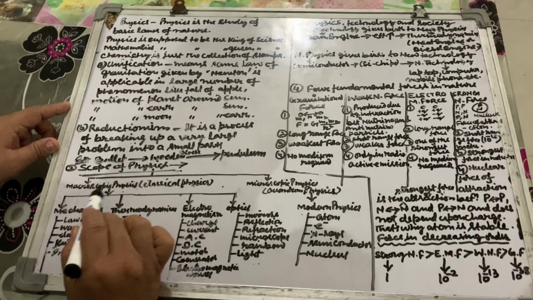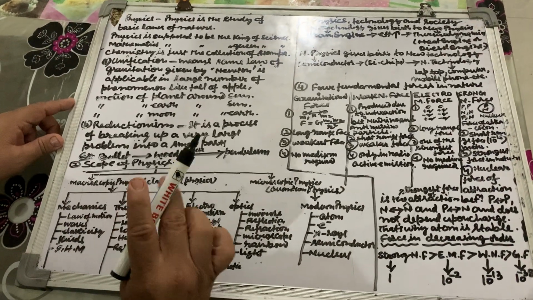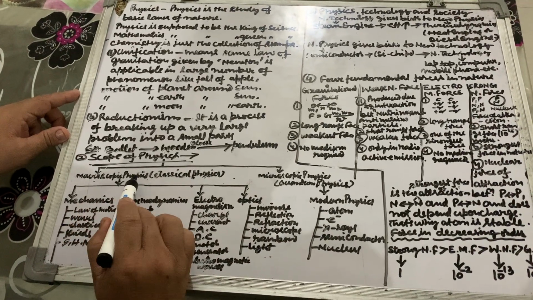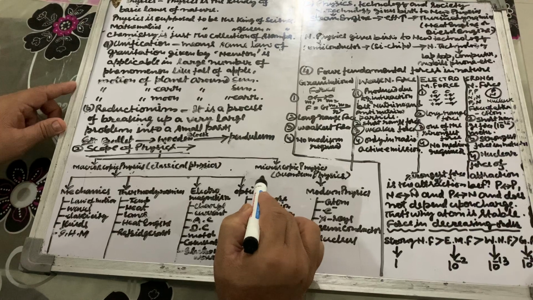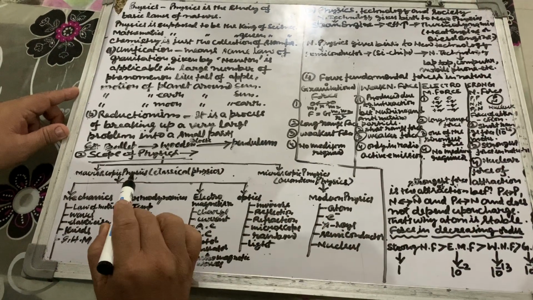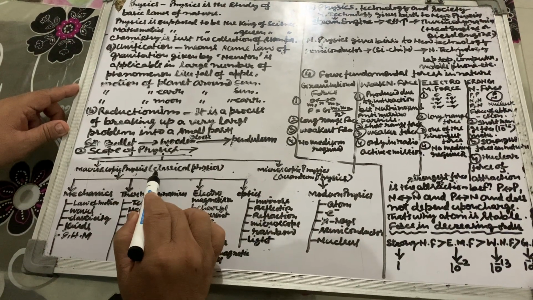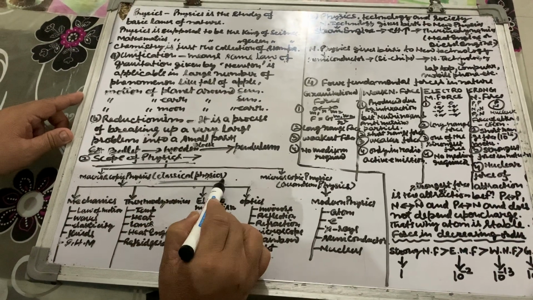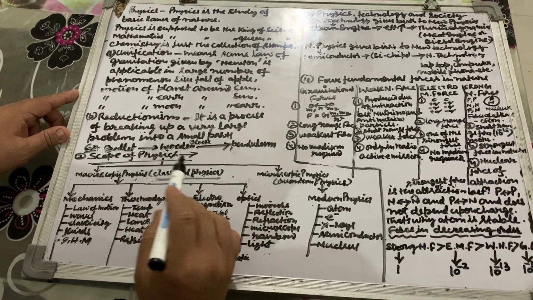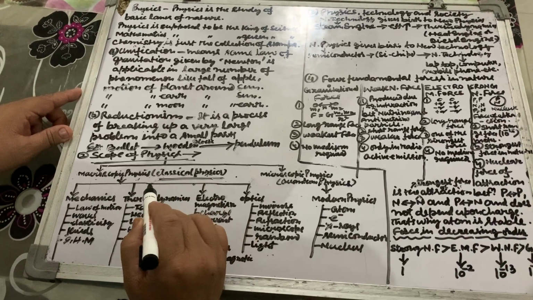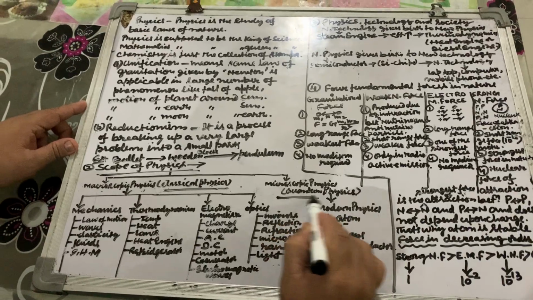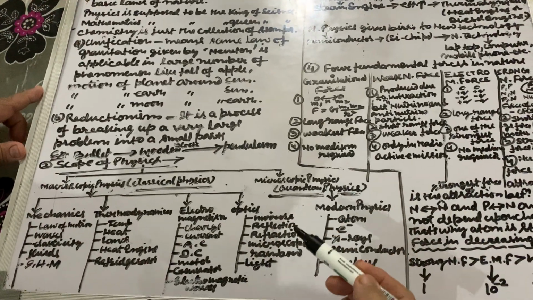This macroscopic physics is also known as classical physics, and microscopic physics is known as quantum physics.